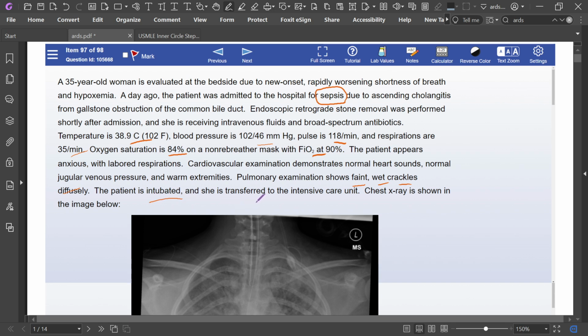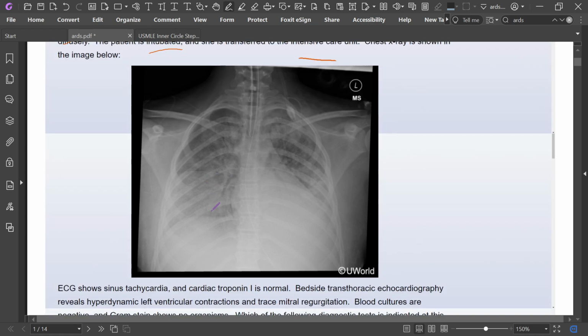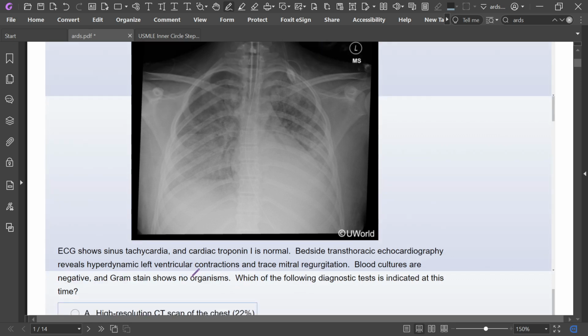The patient is intubated. She is transferred to the ICU. Chest X-ray shows this. ECG shows sinus tachycardia. Troponin is normal. Bedside transthoracic echocardiography reveals hyperdynamic left ventricular contraction and trace MR. Blood culture negative, Gram stain negative. Which of the following tests is indicated at this time?